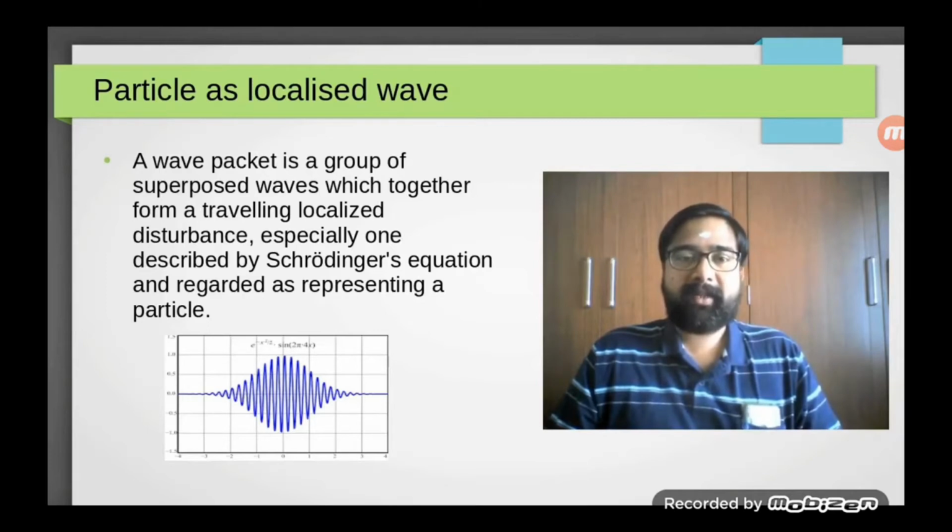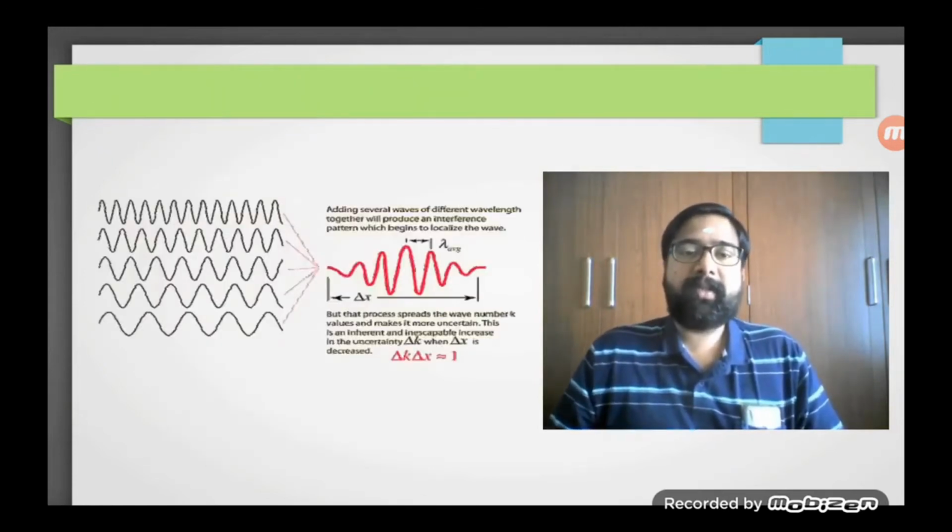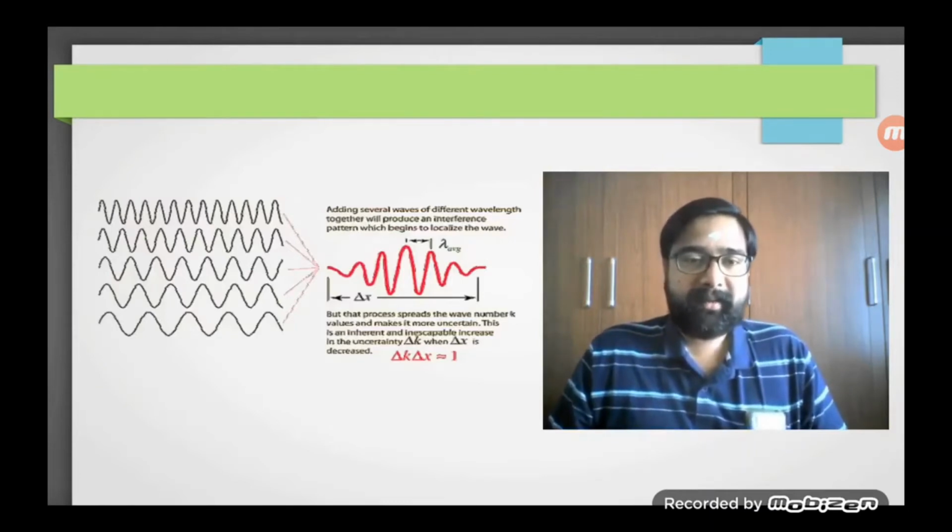A wave packet is a group of superimposed waves which together form a traveling localized disturbance, and the equation of which can be described by Schrodinger's equation. How do we produce a wave packet?